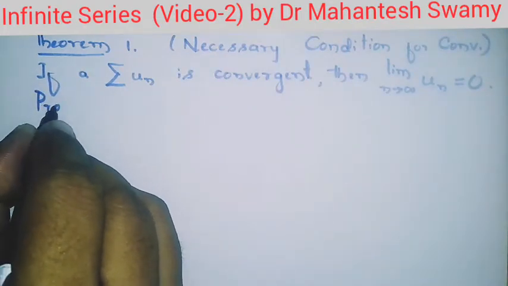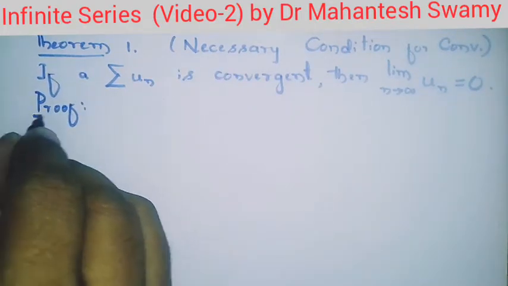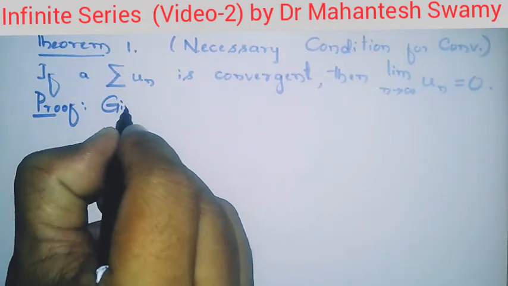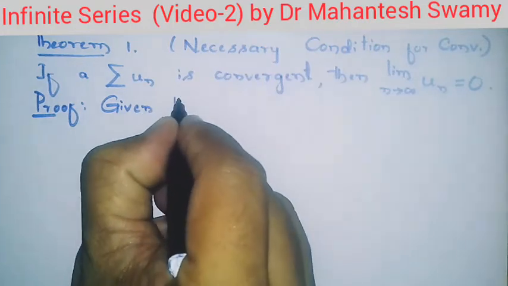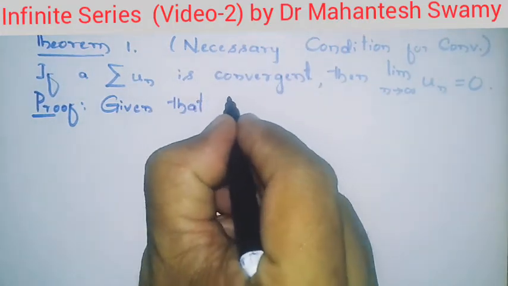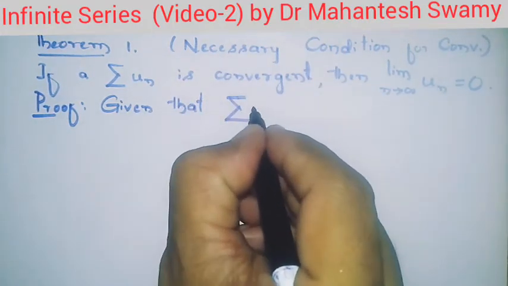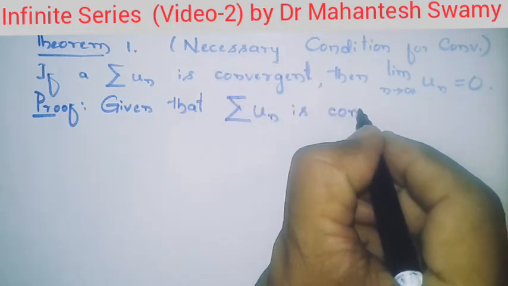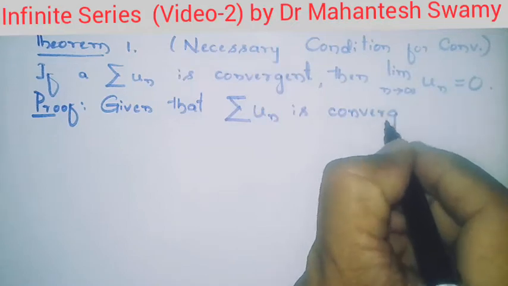So first of all, consider what has been given. Given that the series, infinite series summation un is convergent. So it is the convergent series they have given.